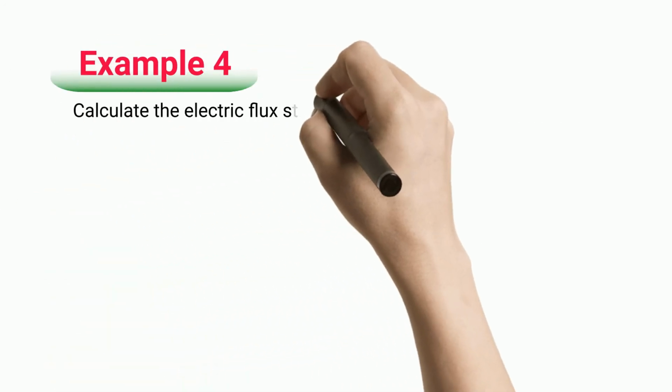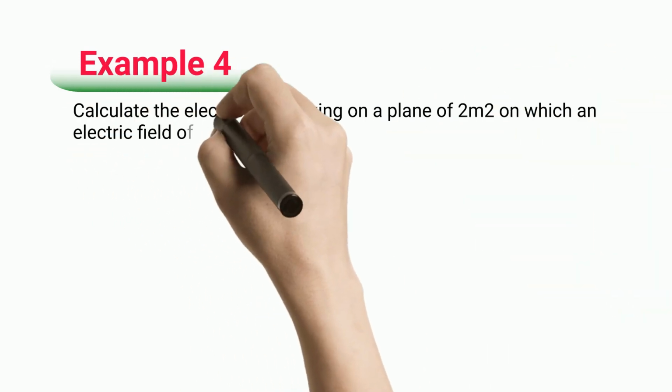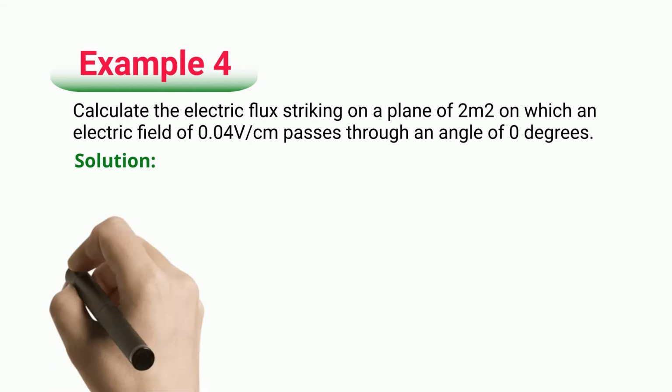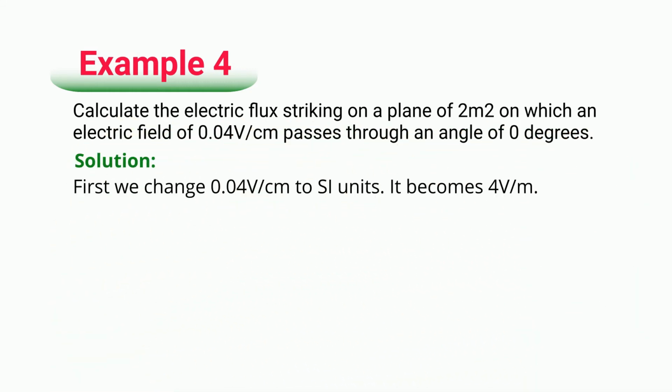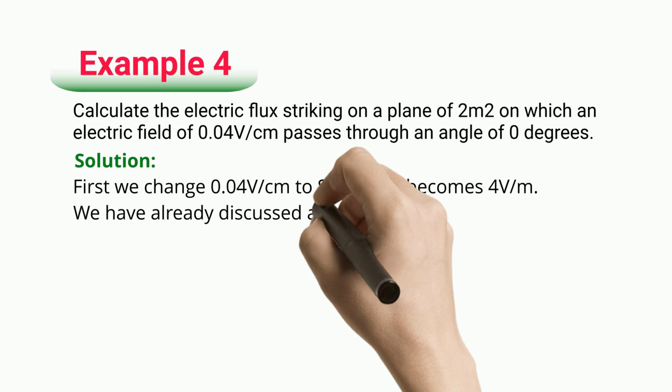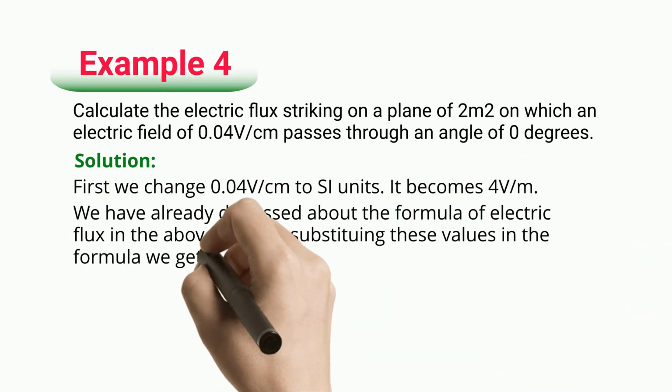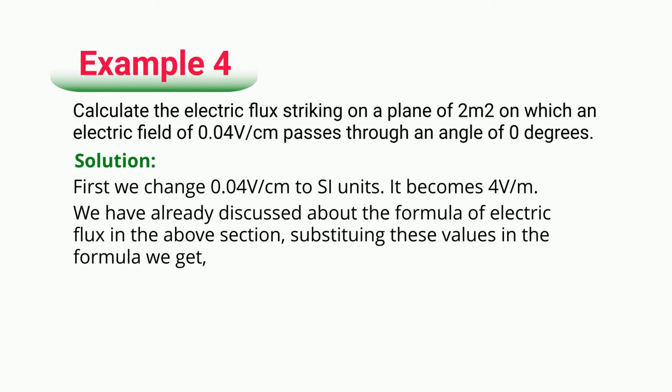Example 4. Calculate the electric flux striking on a plane of 2 square meters on which an electric field of 0.04 V/cm passes through an angle of 0 degrees. Solution: first we change 0.04 V/cm to SI units. It becomes 4 V/m. Substituting these values in the formula, we get electric flux equals 8 Vm.